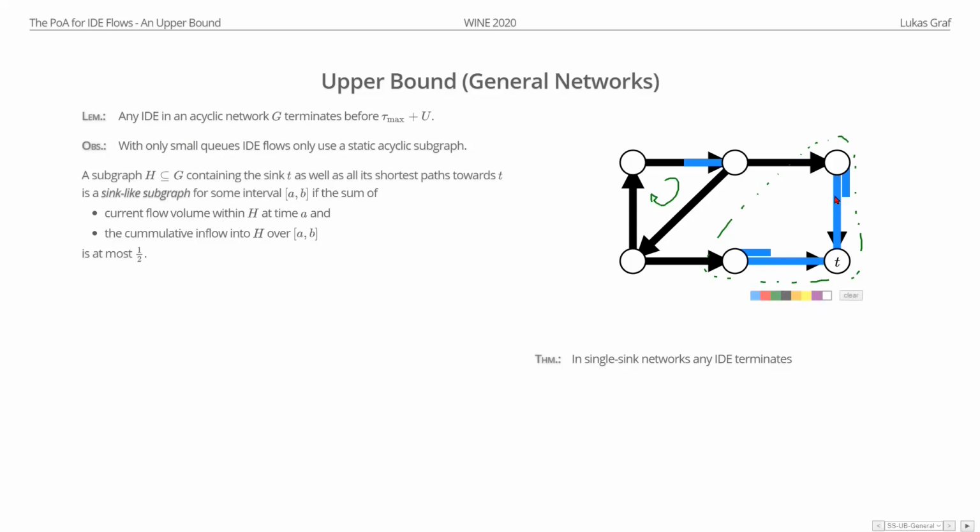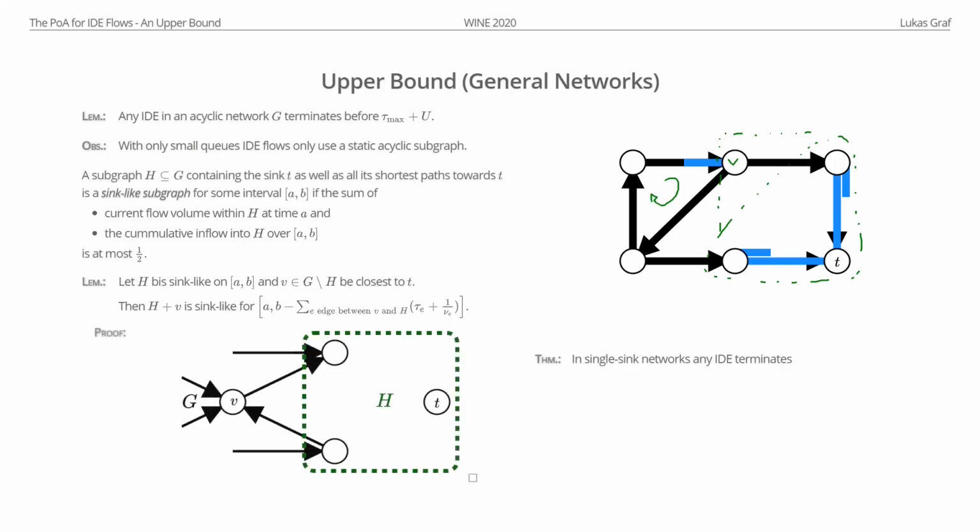Now, why is it interesting? Well, now this is basically our new sink. And now we can again look at the node that is closest to this new sink, like this. And we can think about whether we can maybe add this node to this sink-like subgraph and make it bigger. And this is basically what the following lemma says. If you have a sink-like subgraph and you take the closest node to this sink-like subgraph, then you can add it, and this new graph is still sink-like for a slightly smaller time interval, right? It's slightly smaller. And to prove that, well, we look at the situation. We want to add this node V, which is the closest to our subgraph.